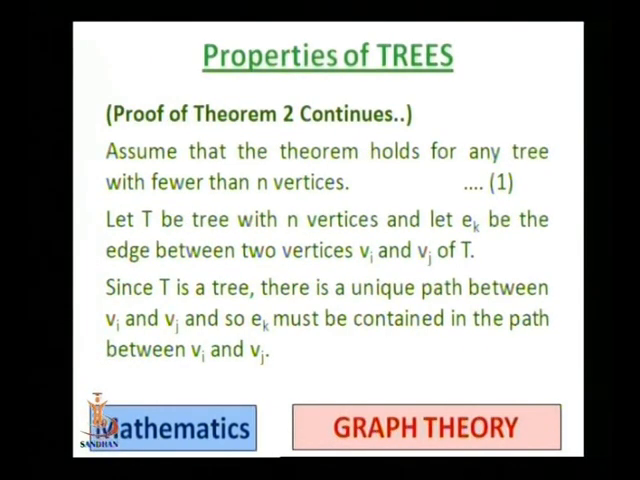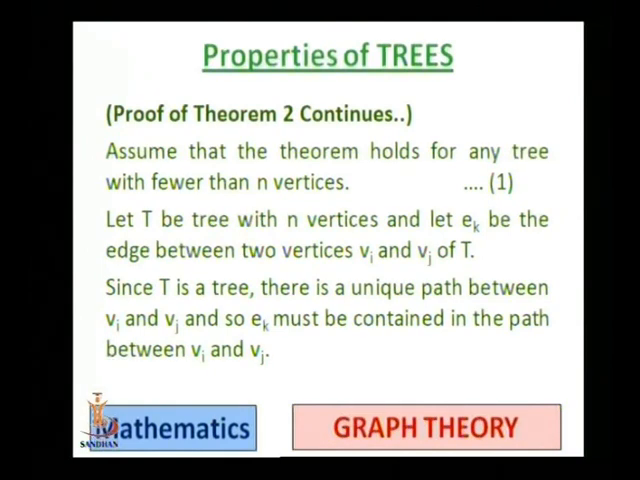Now assume that the theorem holds for any tree with fewer than n vertices. So we assume the statement is true for any tree having a number of vertices less than n. Here n is fixed, and once n is fixed, we can talk about the number of vertices fewer than n. Now let T be a tree with n vertices.